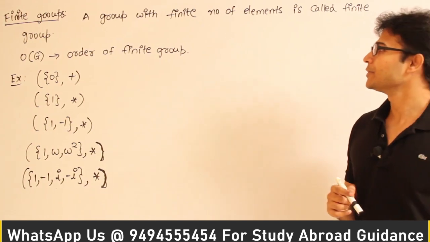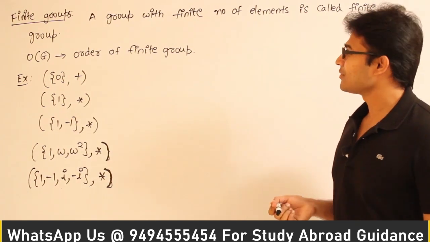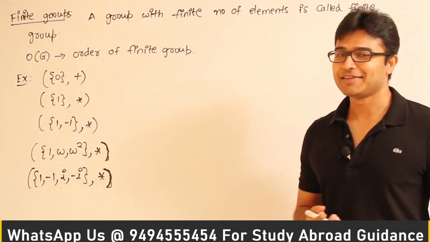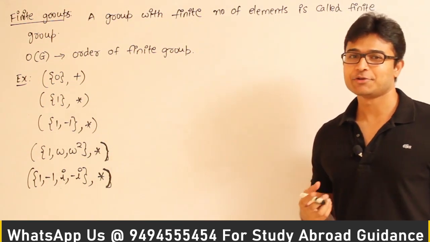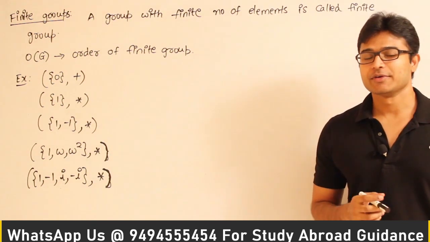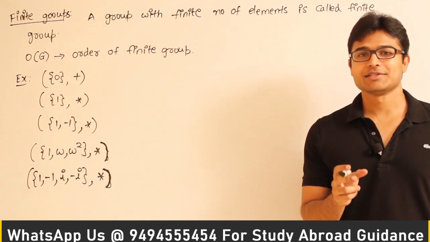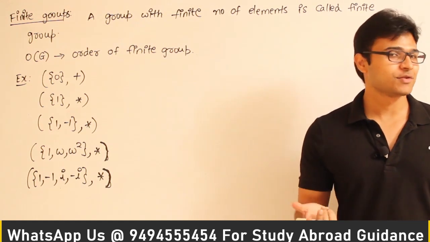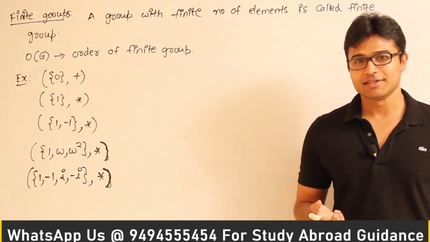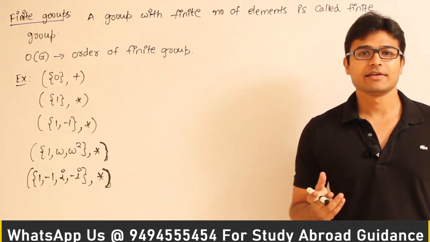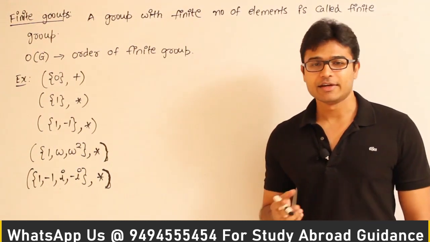Now let's see the finite group. A group with a finite number of elements is called a finite group. I think the definition is so trivial that I shouldn't have written it, isn't it? So if you have a group in which there are a finite number of elements, then it is called a finite group. The reason is, if you see the real numbers, that is not finite.